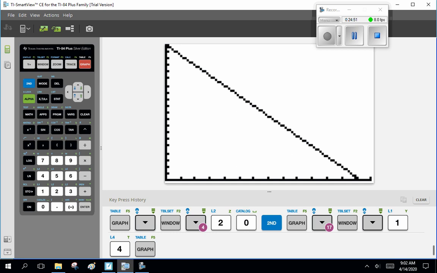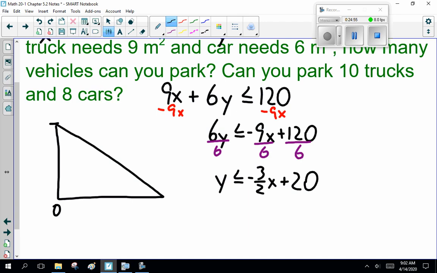Okay? See how that goes? So what I'm trying to stress here is, careful with your windows. You can't have a negative number here. So this tells you how many vehicles you can park. So it would be the area on the inside here, not the outside.